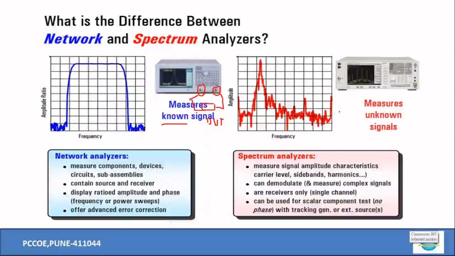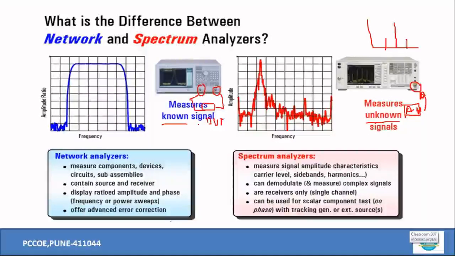But on the other side, if you look at the spectrum analyzers, a port is available over here, right? You are taking something as an output from a block, let us say in this case the AM modulator, right? And this AM modulator output is applied over here. So on the spectrum analyzer, you will be getting some sort of center frequency, and around that your two side bands are available in that particular case. So this works with unknown signals.